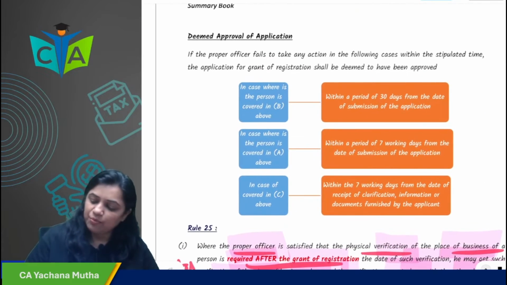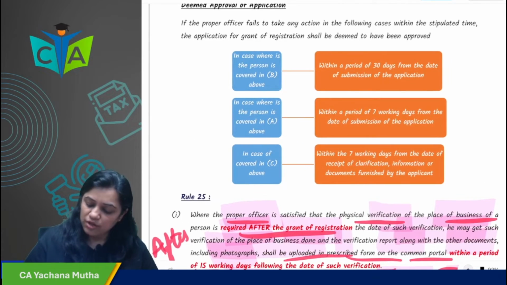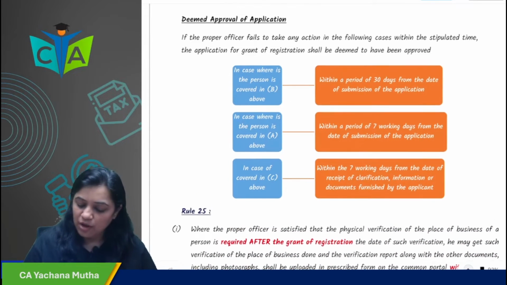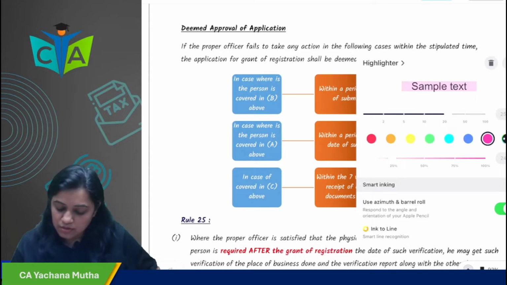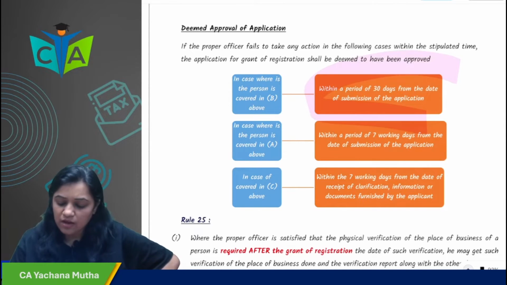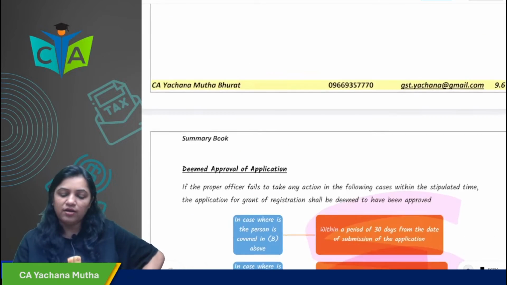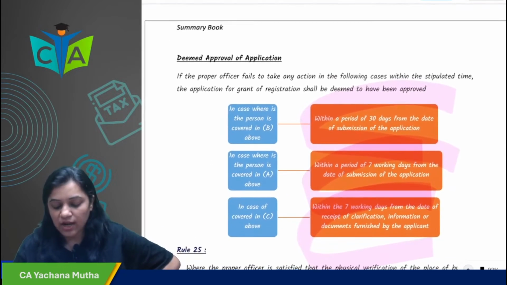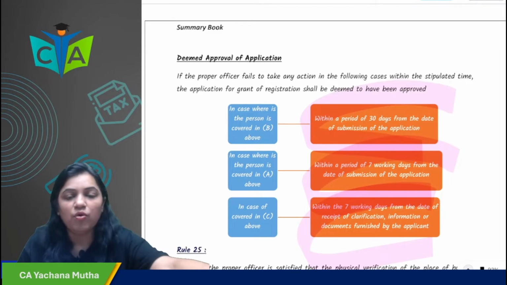Okay, and deemed approval of the application. In any of these cases, like the 30 days, 7 days time given to the officer, if he has not acted within that time, then it will be assumed, what?